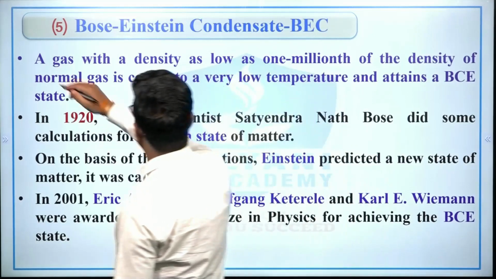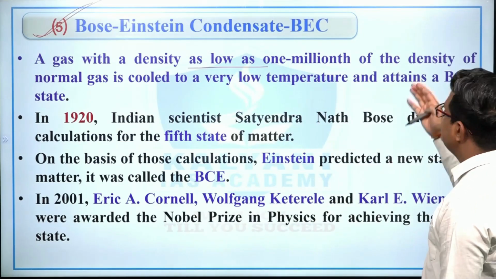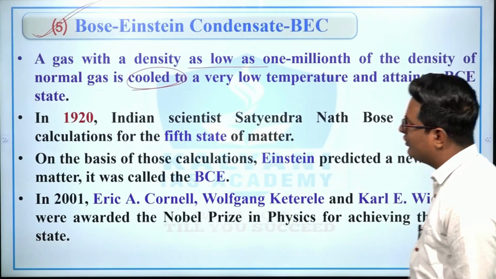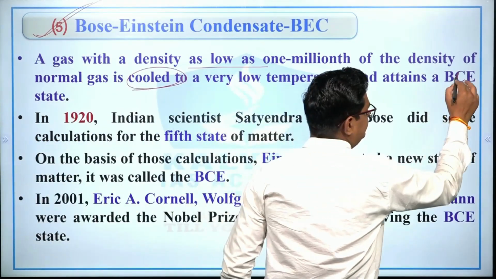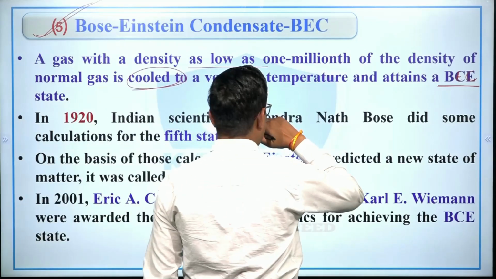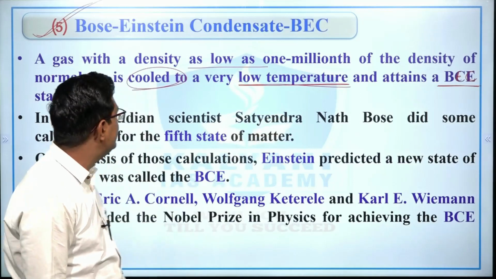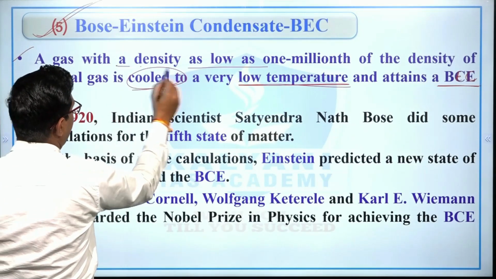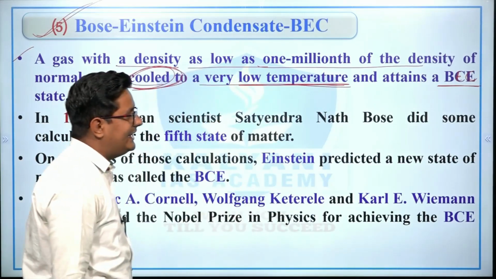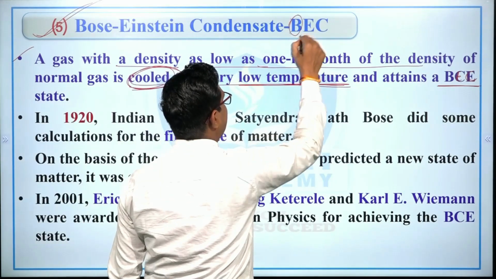Fifth is the Bose-Einstein condensate state. So a gas with a density as low as 1 millionth of the density of normal gas is cooled to a very low temperature and attains the Bose-Einstein condensate state. This is also found only under special conditions. Actually, in BEC, B stands for Bose.